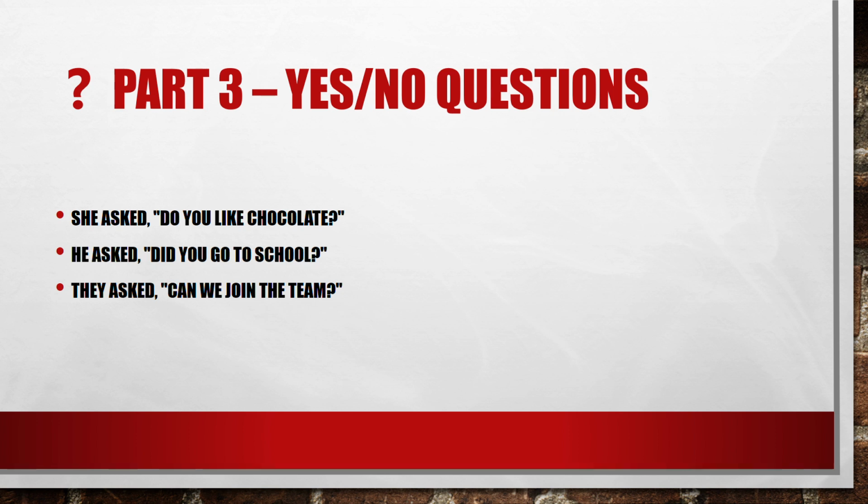Part 3, yes or no questions. She asked, do you like chocolates? For example, me, I like chocolates. I'm going to tell another person what that person said to me. I'm going to say, she asked if I liked chocolate. The same thing in the two other examples. He asked, did you go to school? I'm going to respond to another person. I'm going to say, he asked if I had gone to school. They asked, can we join the team? When we transform to reported speech, we say, they asked if they could join the team.